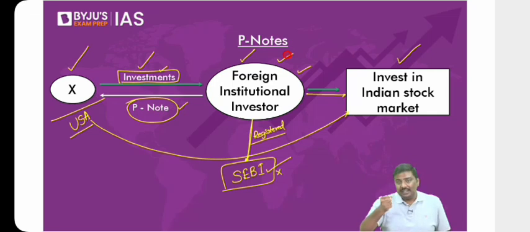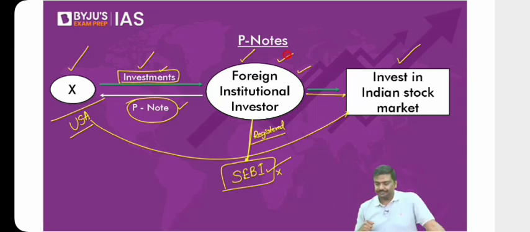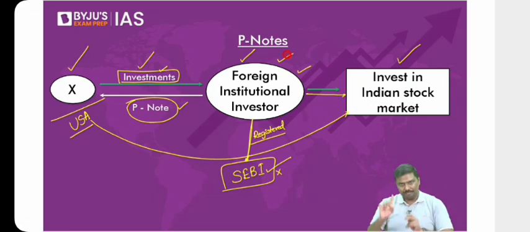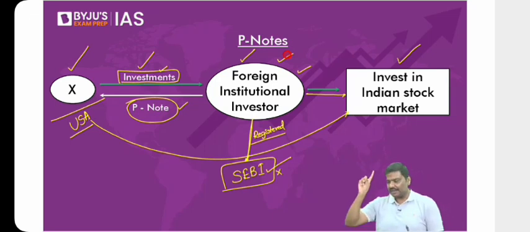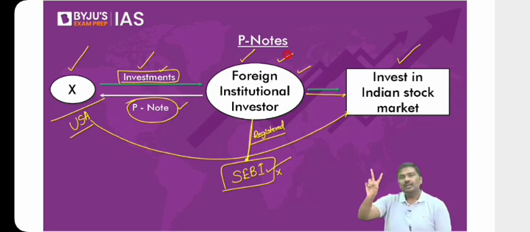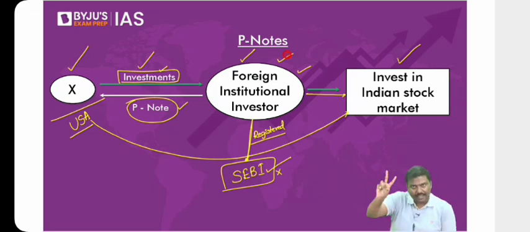I've taken your money. Now I will use that money to invest in the stock market. I'll simply take that money, invest in the stock market in India. Now look at this and let me know. Point number 1. Have you indirectly invested in the Indian stock market? Point number 2. Can I simply say that you have not taken any regulatory approvals from SEBI, even then your money is there in the Indian stock market? Is the point clear with you?